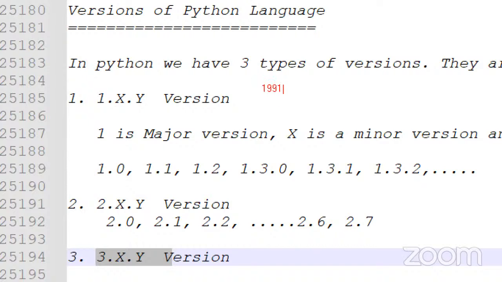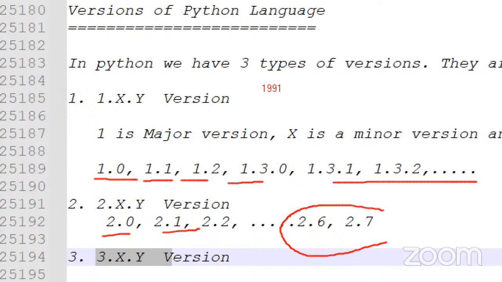Python was released in 1991. In the initial days, the 1.x versions were used: 1.0, 1.1, 1.2, 1.3. So multiple versions were released. Later the 2.x versions were released: 2.0, 2.1, 2.2 up to 2.7. Using 2.6 or 2.7, people developed Python applications up to 2019.